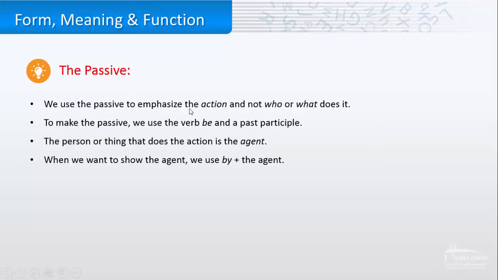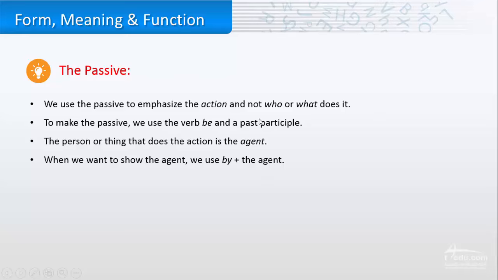We use the passive to emphasize the action and not who or what does it. So we don't care about who or what does it. We just care about the action. To make the passive, we use the verb be and a past participle. The person or thing that does the action is the agent, and when we want to show the agent, we use by plus the agent.